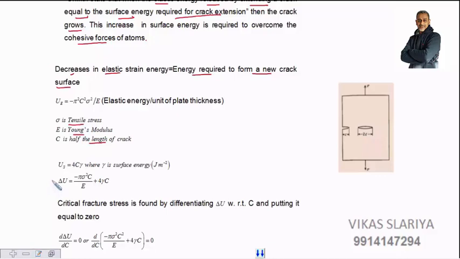And what is US? Energy required to form a new crack. It is 4c gamma, where gamma is surface energy per unit area, and 2c makes two surfaces, so 4c. So this is the energy required, and that was the energy released. So decrease of energy plus increase of energy. The decrease is taken as negative, and the other part I have taken positive, and this is the total change in energy.